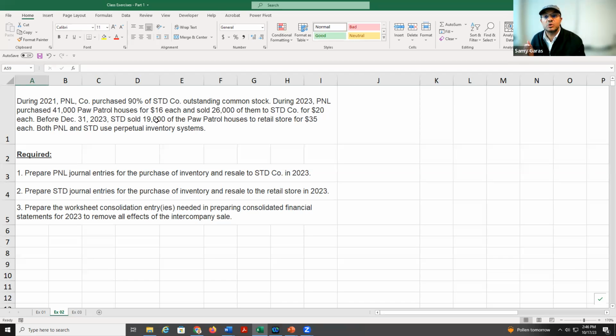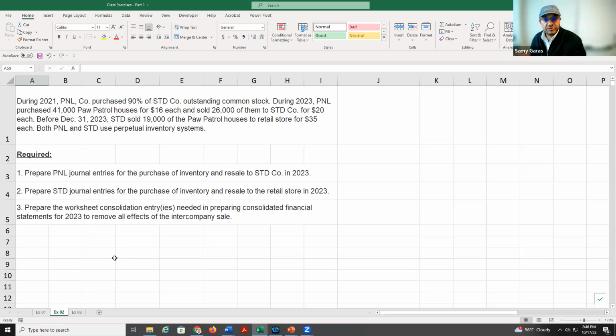The subsidiary sold only 19 out of 26. So 7,000 units, which is 26 minus 19, are still remaining in the warehouse of the subsidiary, and need to be consolidated at the end of the year. So we need to do the journals for the parent, the journals for the subsidiary, and the consolidating entry.